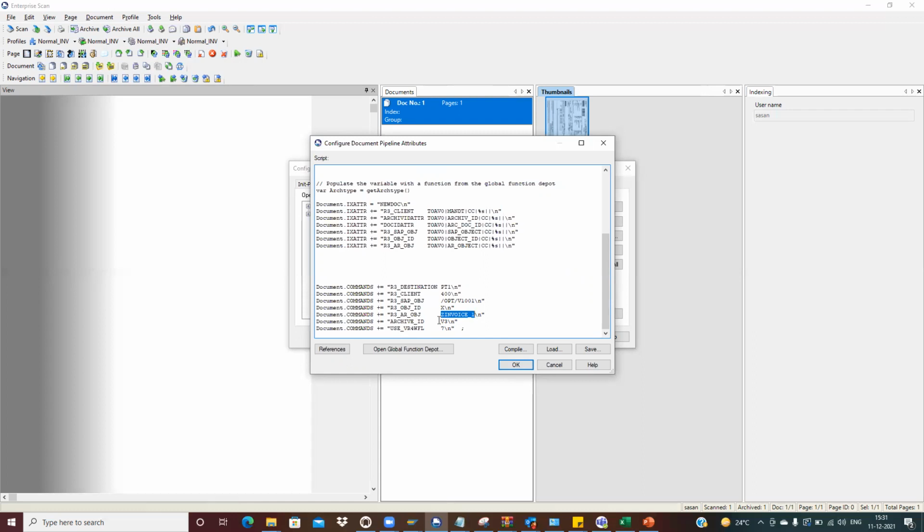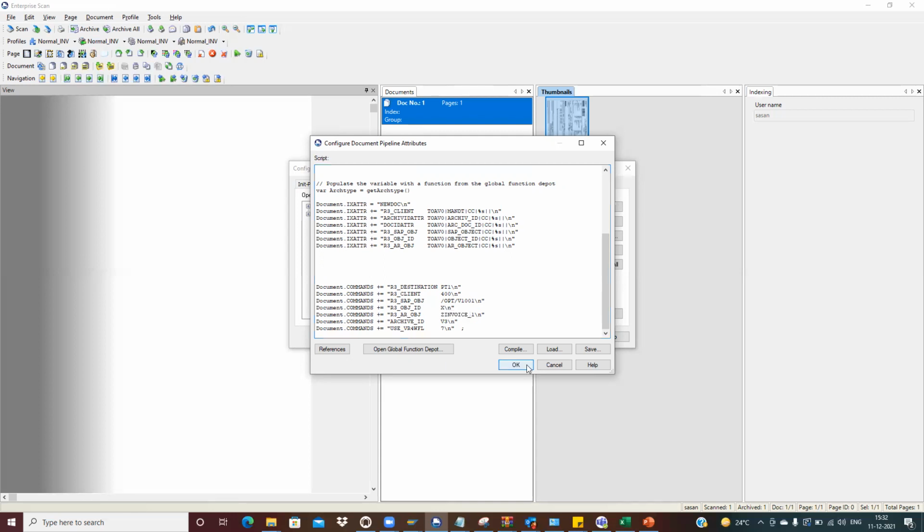And where to go? This is the landscape. It could be quality, it could be production. Based on it, you need to enter your instance IDs here. With this, once you do the archive, it will go to this particular landscape, PT1 let's suppose, and 400 is the client. Whatever doc ID gets created will be created under this archive doc.